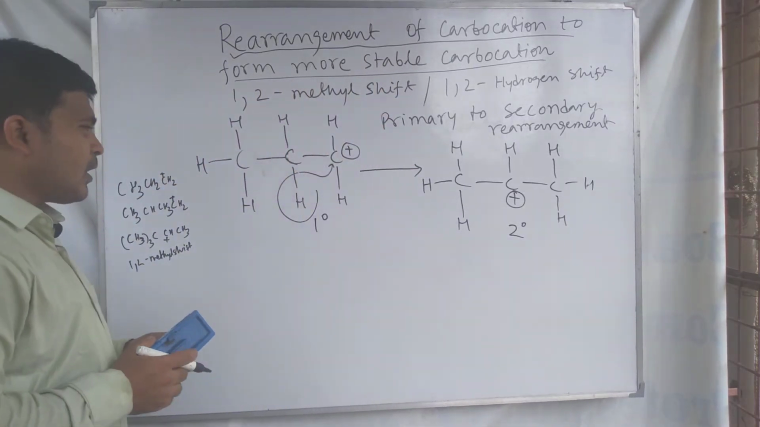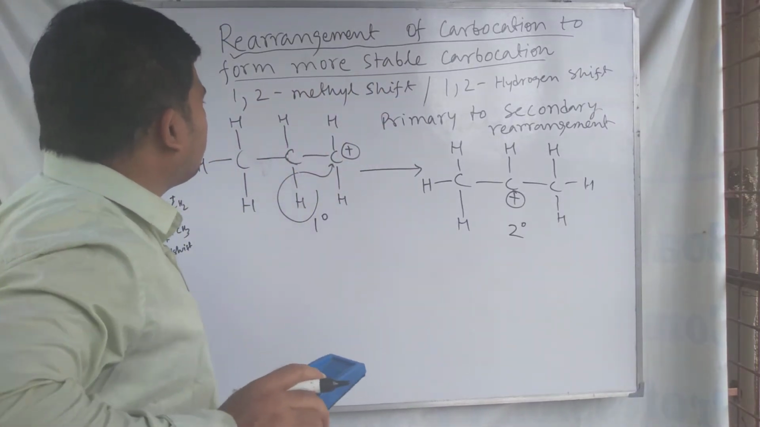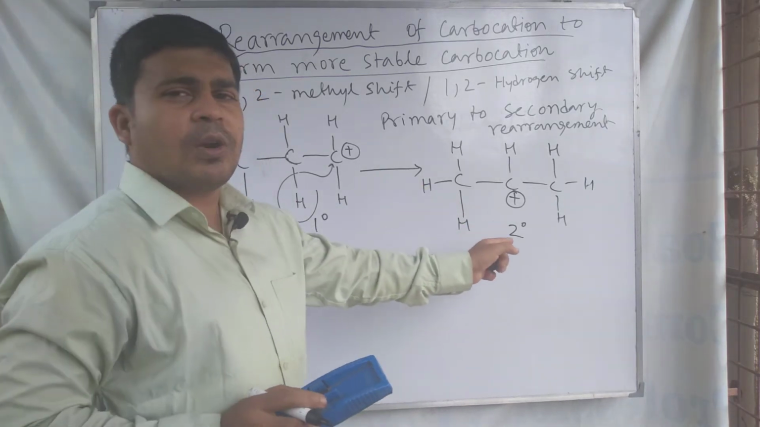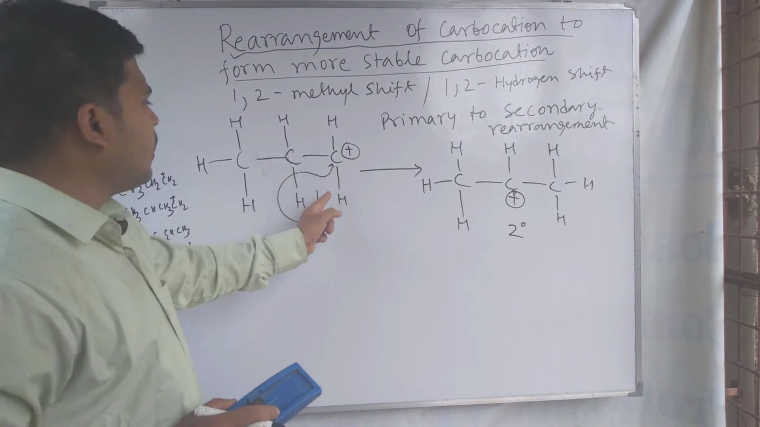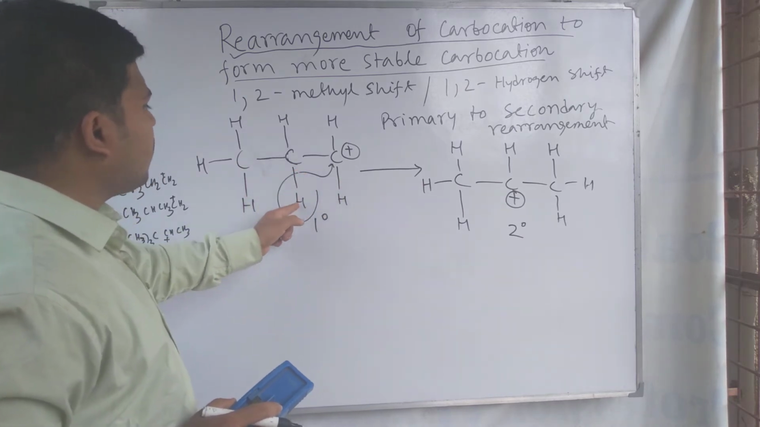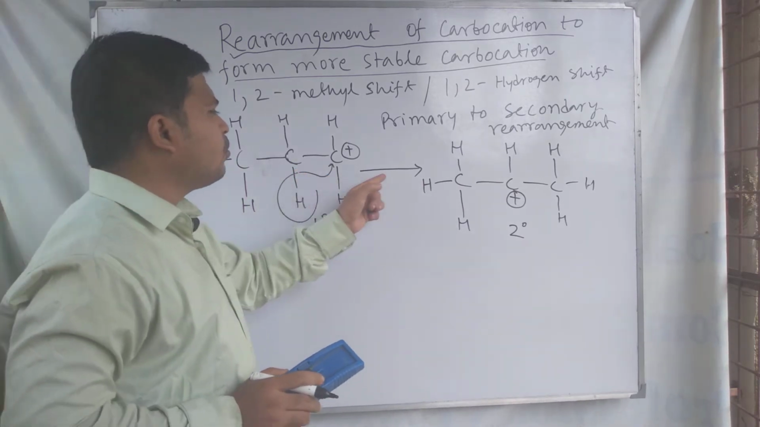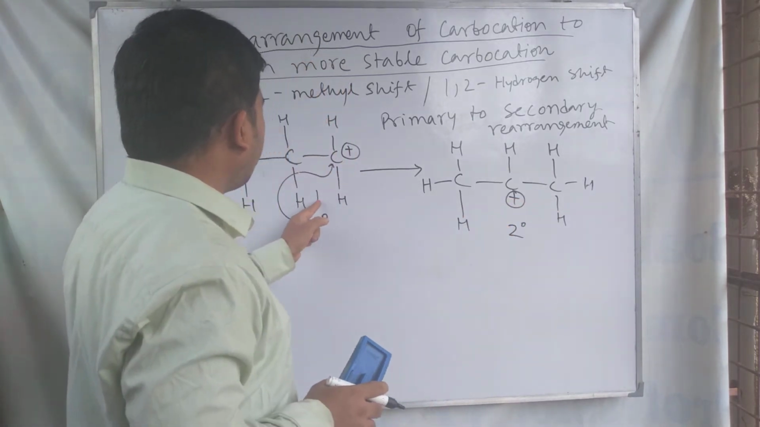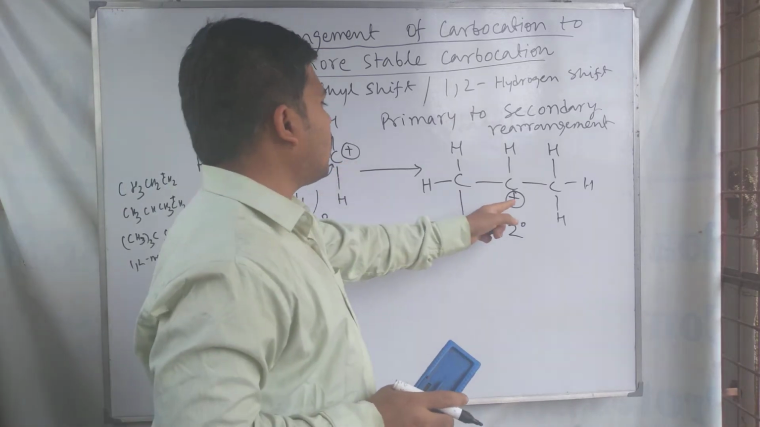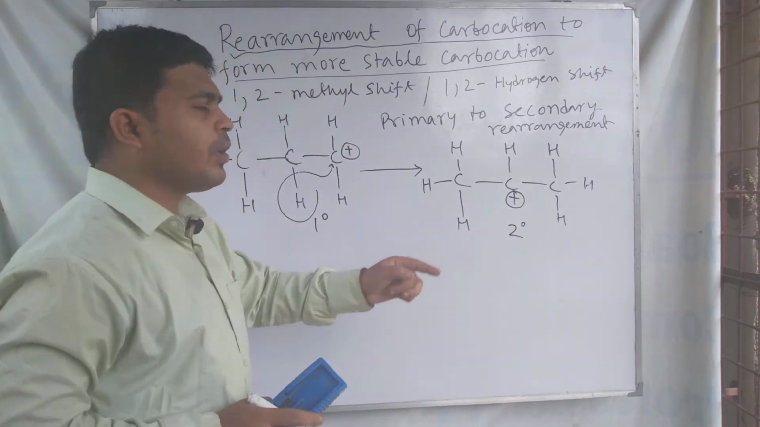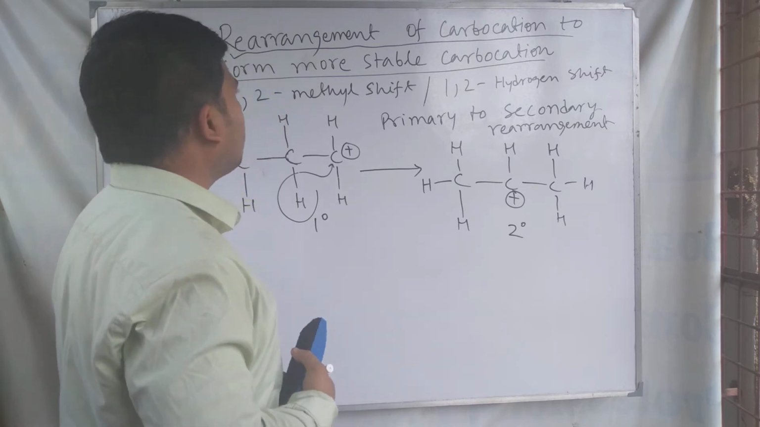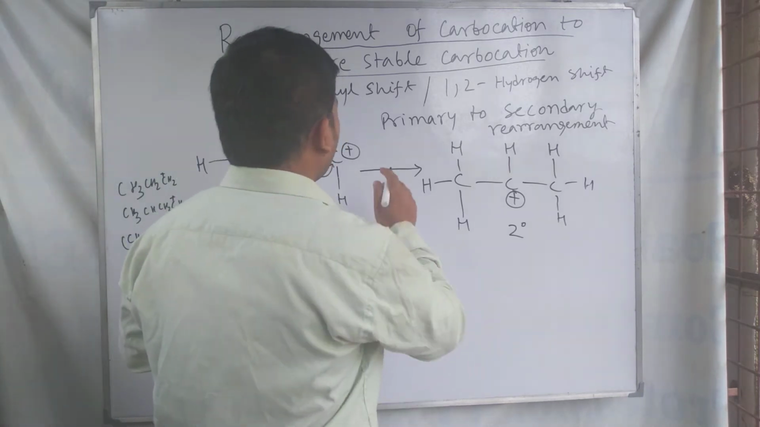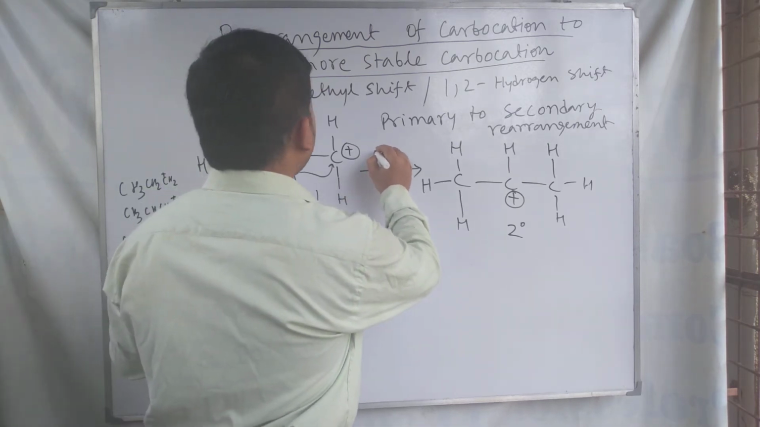Here in this case the carbocation changes itself from 1 degree to 2 degree carbocation. Look at here, the hydrogen atom from the carbon hydrogen bond is shifted to the nearest positive charge carbon, and for the shifting of the hydrogen atom to the nearest positive charge carbon, now a 2 degree carbocation is formed. So this is called the rearrangement of carbocation from 1 degree to 2 degree.